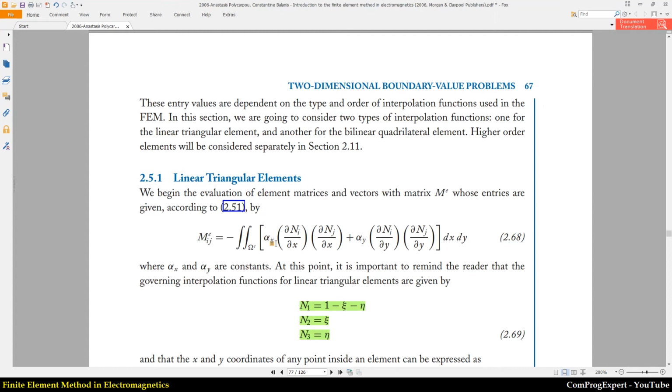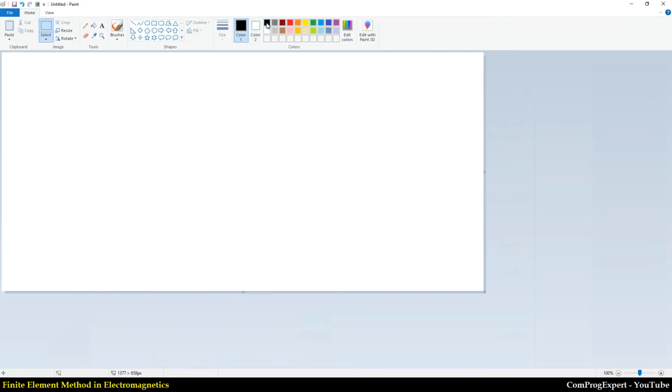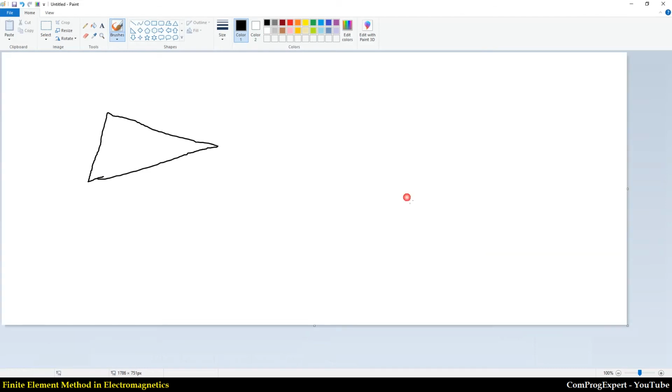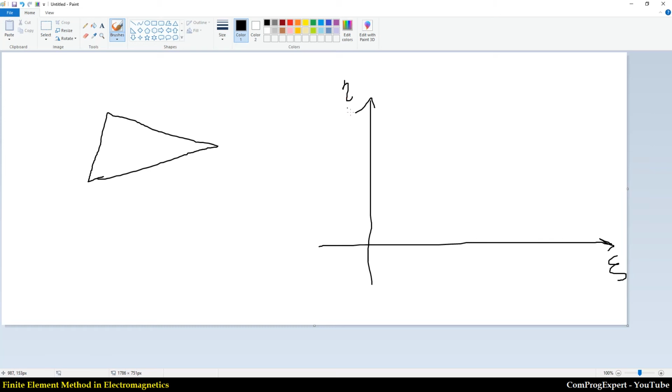So this is on an arbitrary element, and here is the arbitrary element, as you can see. And this is our reference element, as you know. This is zeta, and this is eta. This is 1, this is 1. So what is the equation of this line? The equation of this line is 1 minus zeta, right? This line.